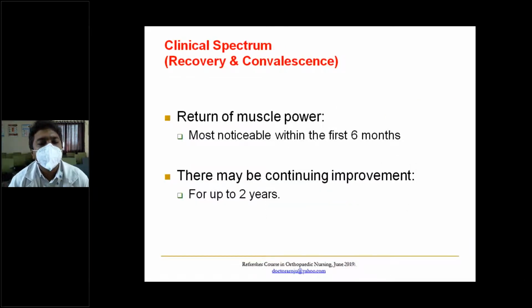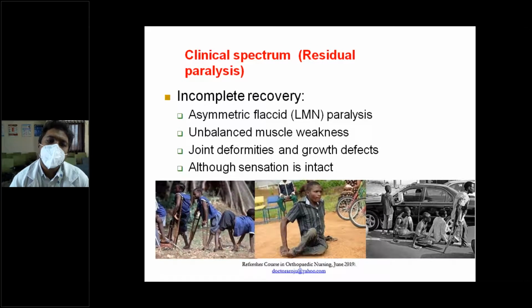Return of muscle power is most noticeable within the first 6 months, and there may be continuing improvement for up to 2 years. The neuronal damage is not reversed, but you can expect some recovery in muscle power, but not to the pre-injury status or pre-infectious status.